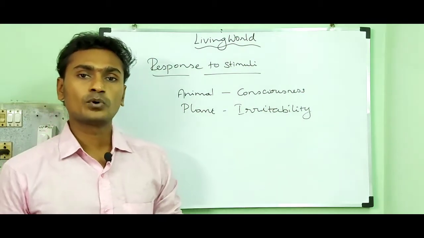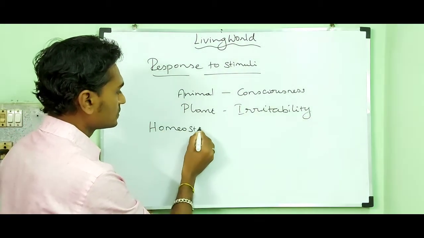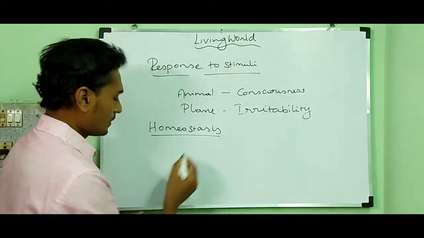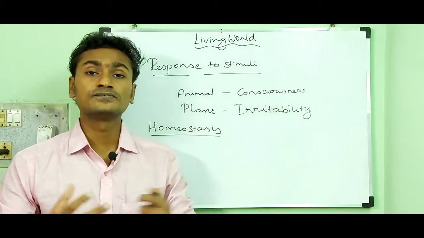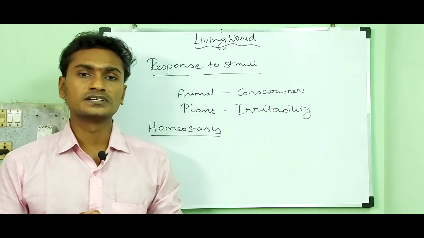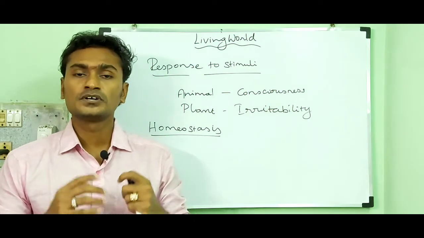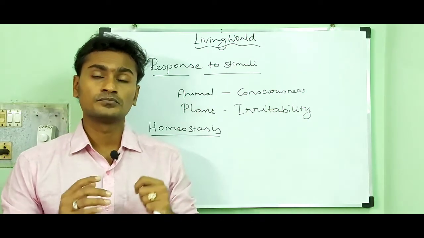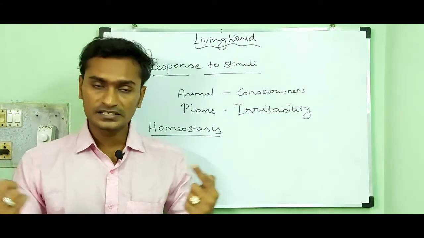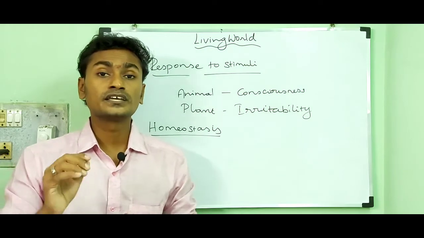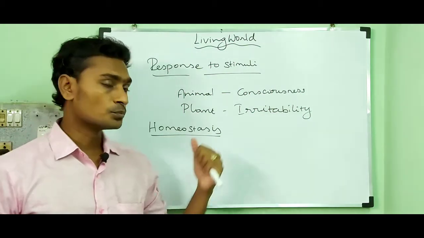Then the next point is homeostasis. Homeostasis can be defined as the property of self-regulation and the tendency of maintaining a steady state with an external environment which is liable to change, and that process is called homeostasis.